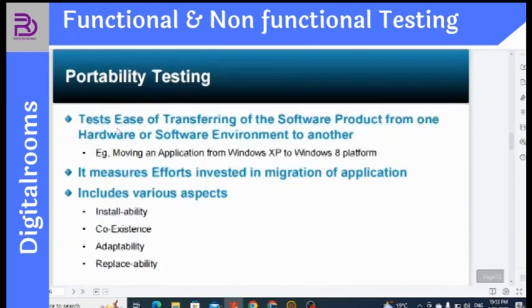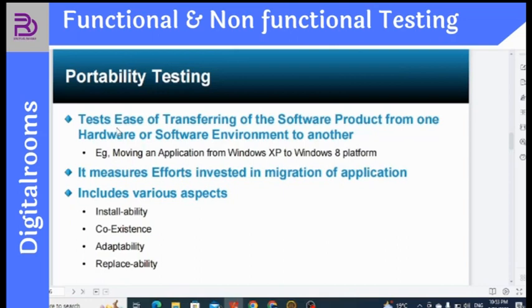Correct. And apart from compatibility, we have portability testing, which is the ease of transferring the software product from one hardware or software to another. Example, moving an application from Windows XP to the Windows 8 platform. It measures the effort invested in migration of the application. We do migrate from one website to another website. We purchase a new domain, so we want the old domain content to be transferred to the new domain.